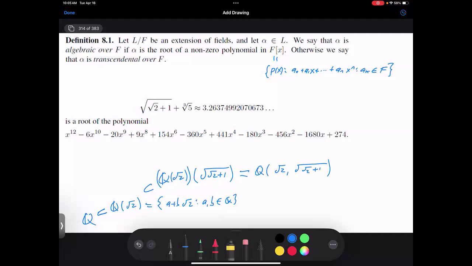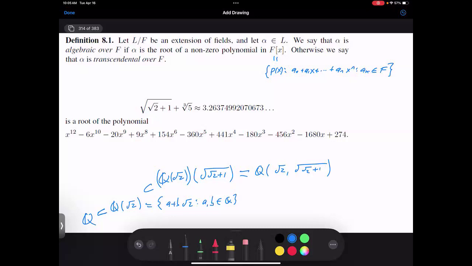Because when I'm doing something like this, I'm looking at the smallest field that contains the rationals and the square root of 2. And that's my field Q(√2). Then I take the smallest field that contains Q(√2) as well as the square root of 2 plus 1. That's the same as just taking the smallest field that contains Q and the square root of 2, comma, the square root of 2 plus 1. Because I can generate Q(√2) by just looking at the beginning.